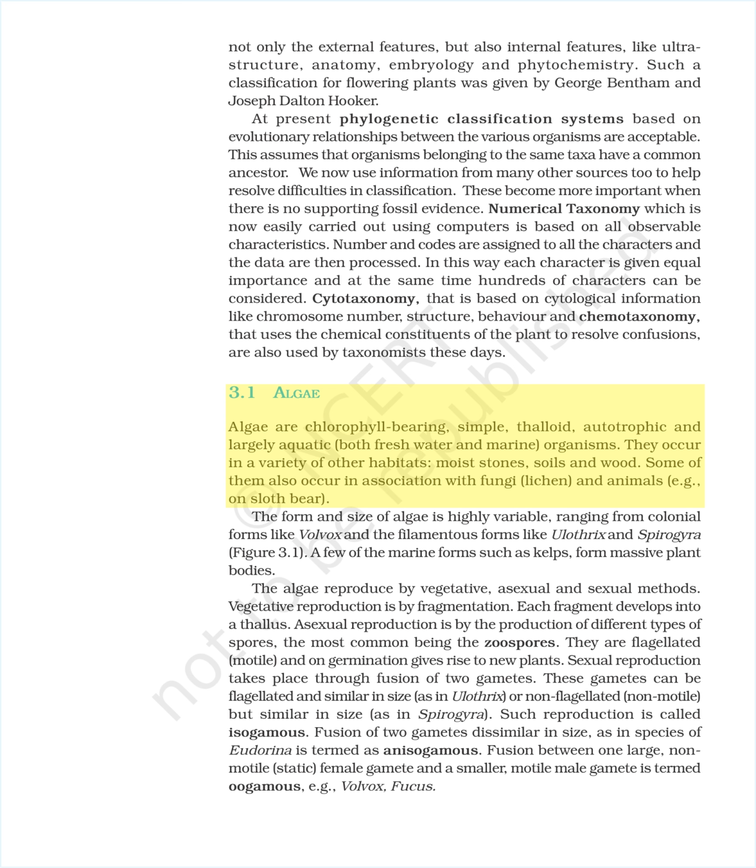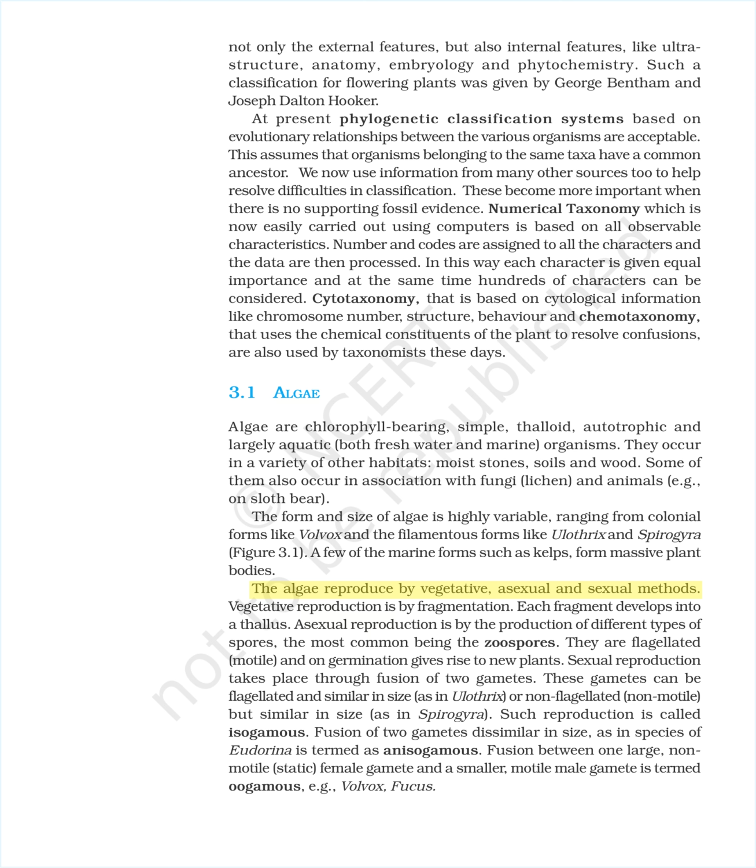3.1 Algae. Algae are chlorophyll-bearing, simple, thalloid, autotrophic and largely aquatic, both freshwater and marine, organisms. They occur in a variety of other habitats: moist stones, soils, and wood. Some of them also occur in association with fungi, as lichens, and with animals, e.g., on sloth bear. The form and size of algae is highly variable, ranging from colonial forms like Volvox to filamentous forms like Ulothrix and Spirogyra, Figure 3.1. A few of the marine forms such as kelps form massive plant bodies.